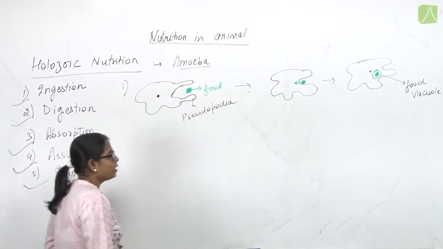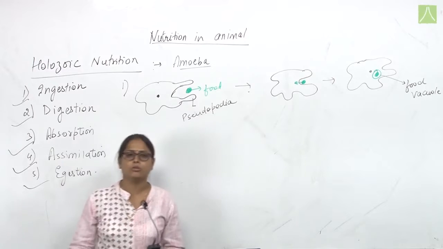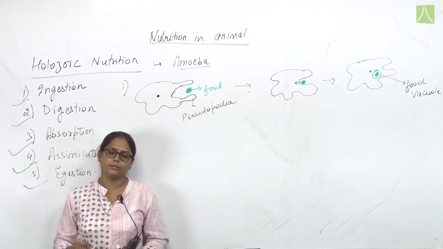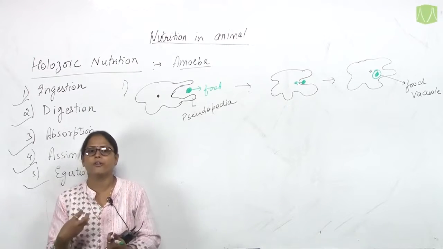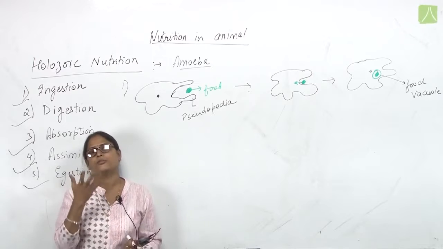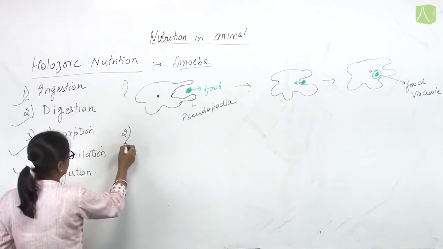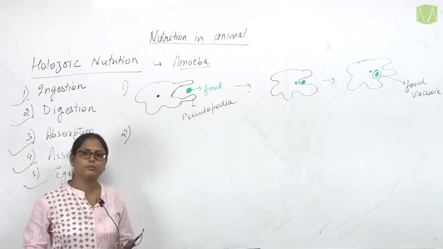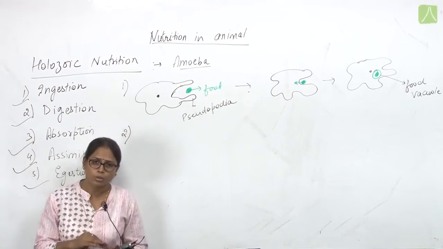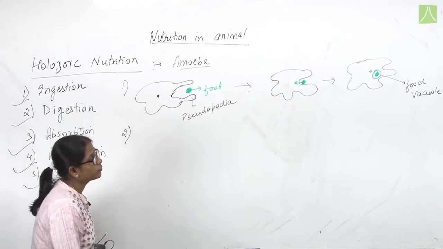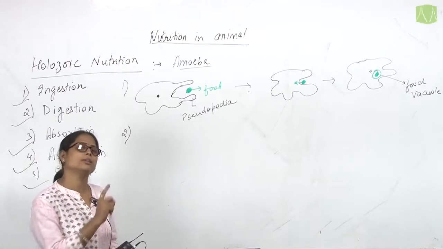In the same way, we animals or human beings also ingest food, but we have hands and lips to capture food into our mouth. The second process is digestion. After ingesting the food inside our mouth or inside a cell, the food is digested inside the food vacuole.